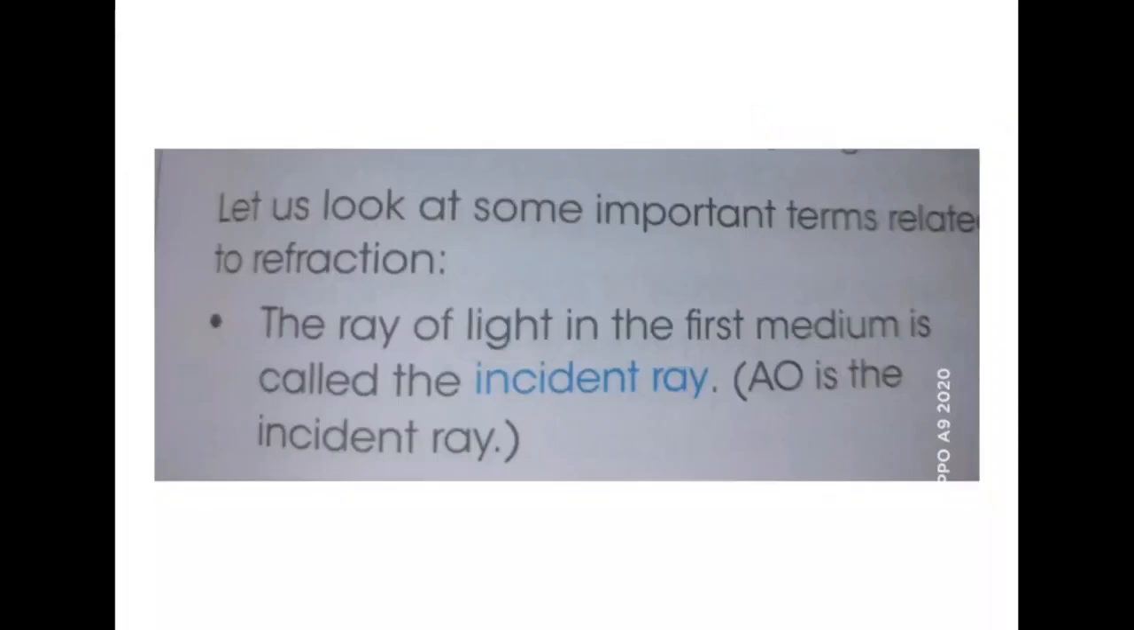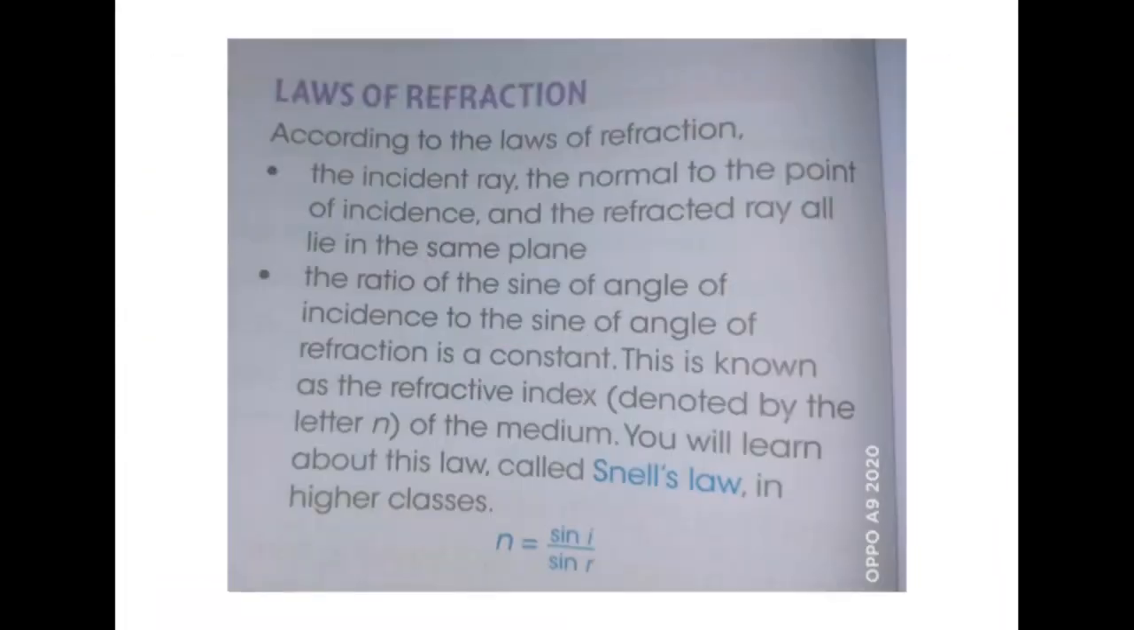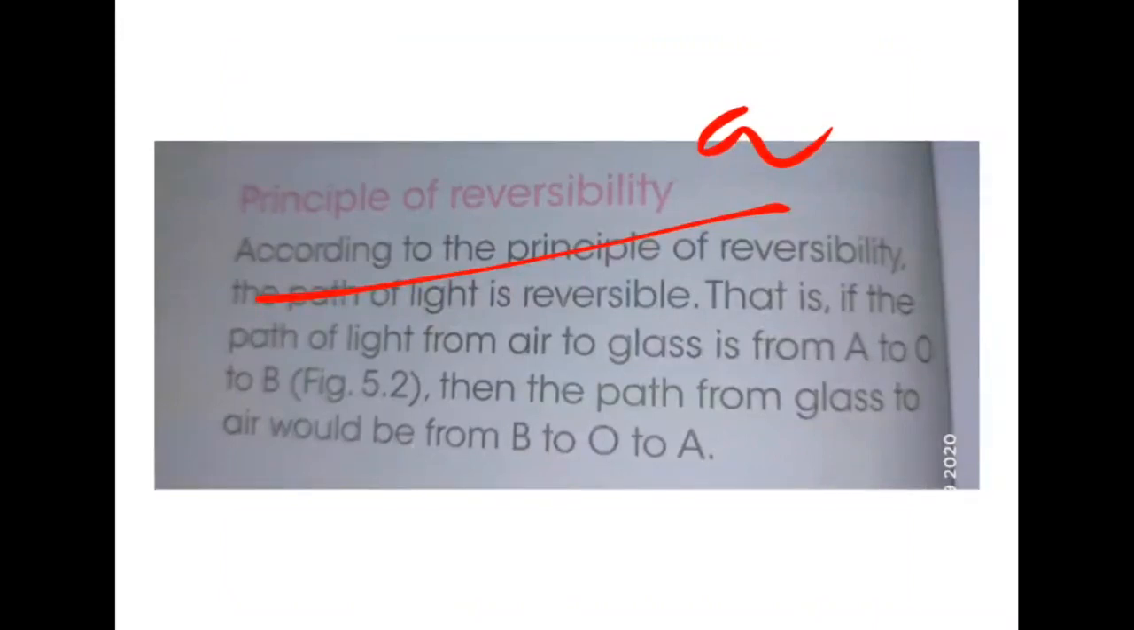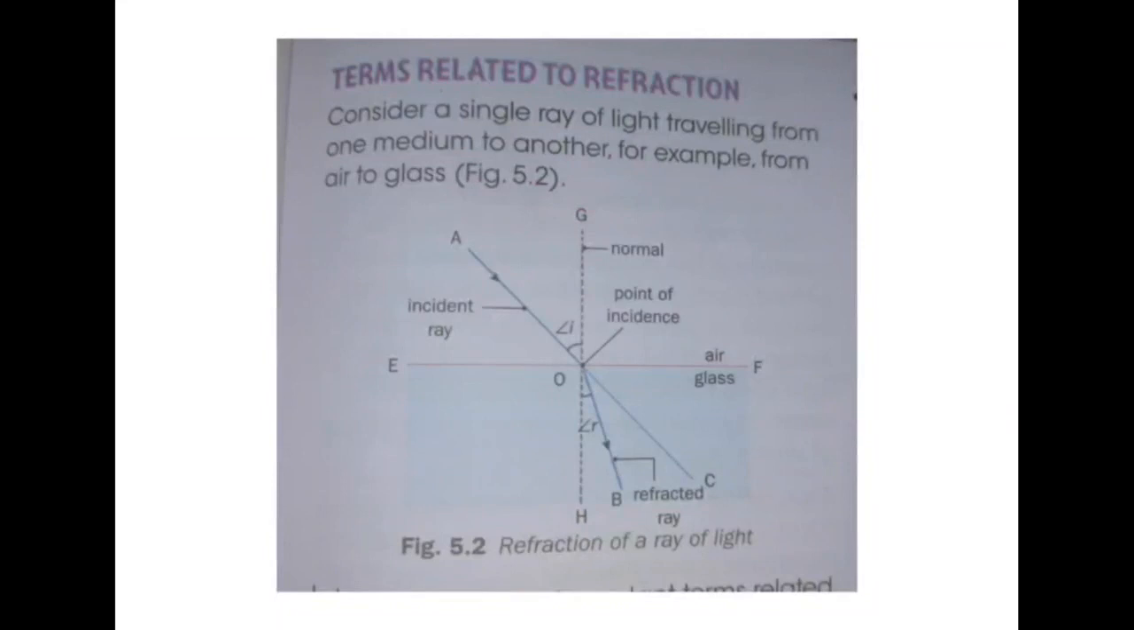So you see in the definition what is given. According to the principle of reversibility, the path of light is reversed. That is, if the path of light from air to glass is A to O to B, then the path from glass will be from B to O to A. It will be easily understood from the diagram. If you reverse the path, from B to O to A, it will pass the same path. That means if you change the arrow, it will go in the same path. This is called reversibility of light.